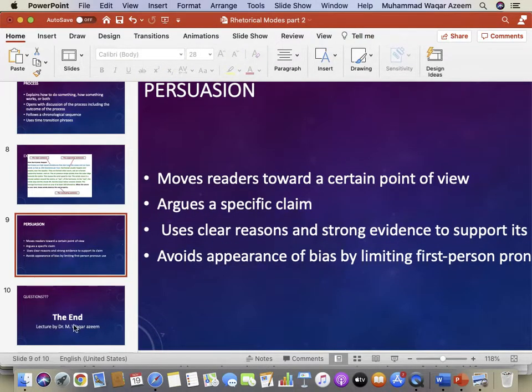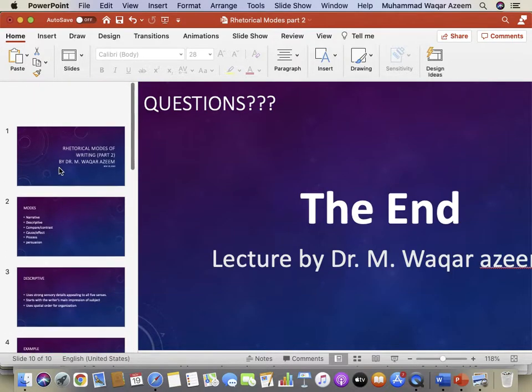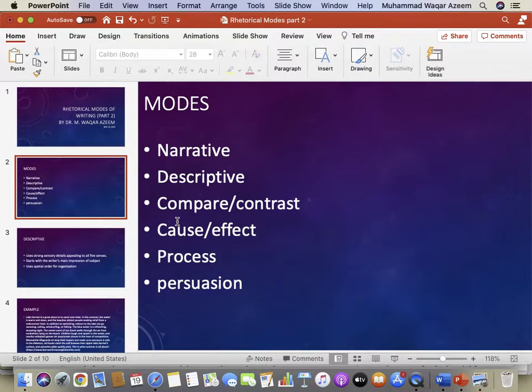So this is about persuasion writing, and these are all modes of writing. What we have discussed is that there are 6 modes of writing. The first one is narrative, in which we use some conflict and describe the sequence of the events. And then we have descriptive writing, in which we are supposed to use sensory vocabulary, and we organize the details in a spatial order. And then we have compare and contrast, where we should use the vocabulary of compare and contrast, and we should clearly state in the topic sentence what are the 2 subjects we are going to compare and what is the nature of comparison.